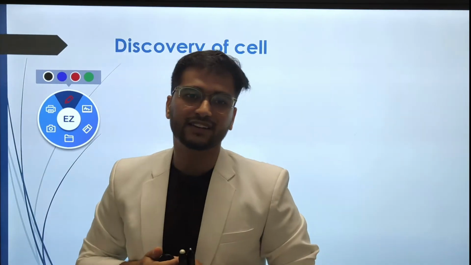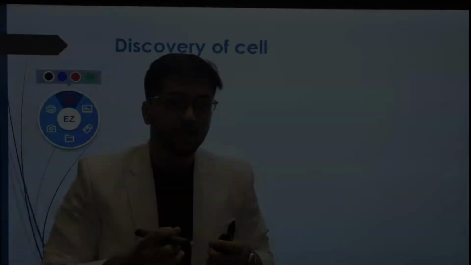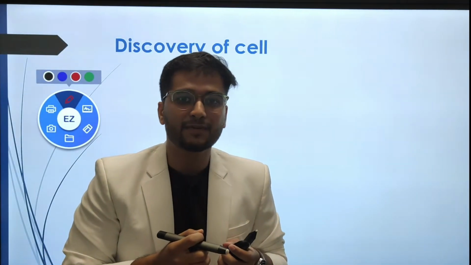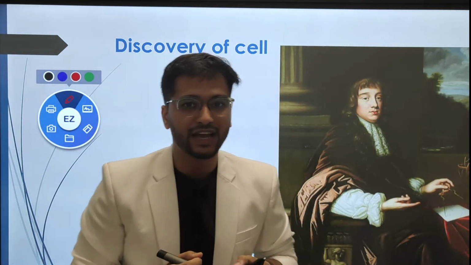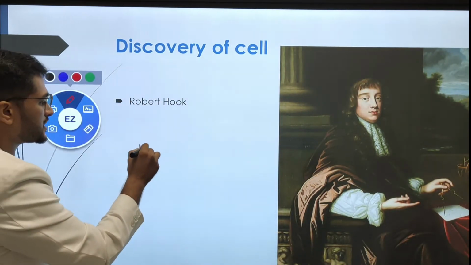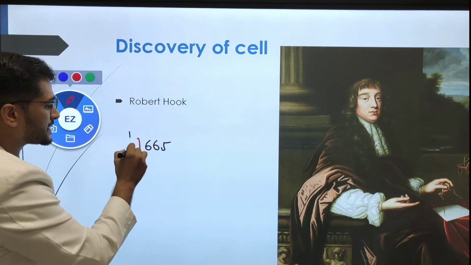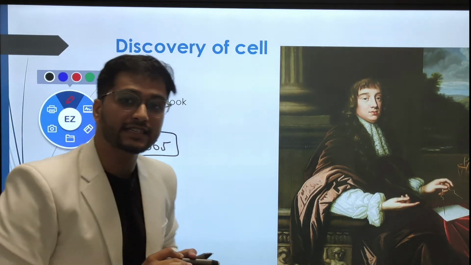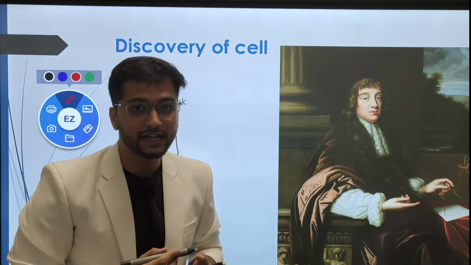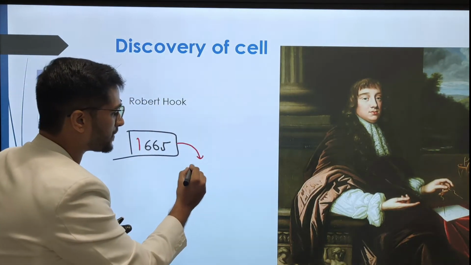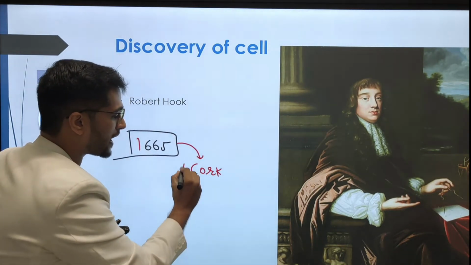So let's start with some introductory phases and talk about some discoveries, and later on we will solve some questions regarding this. Let's understand the first thing, the discovery of the cell. The discovery of the cell was done by the scientist Robert Hooke in the year 1665. In 1665, Robert Hooke did some experiments on the cork of a plant.